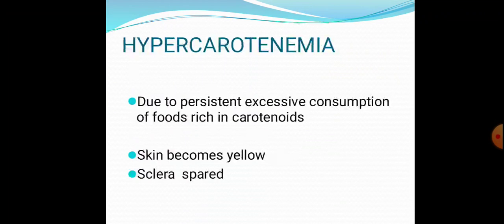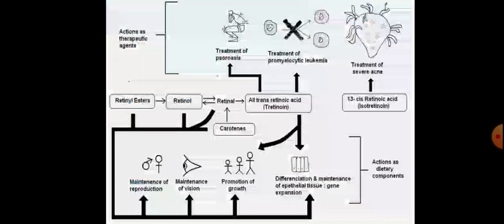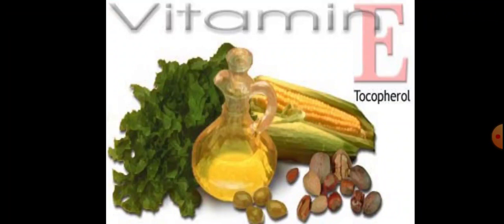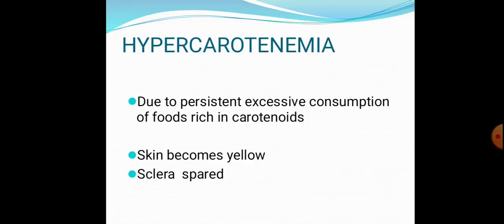So let me introduce a term called hypercarotenemia. It is due to persistent excessive consumption of foods rich in carotenoids, that is beta carotene. Here the skin will become yellow and the sclera will be spared. It is due to the excessive consumption of what? Foods rich in carotenoids. Okay. So this completes vitamin A.